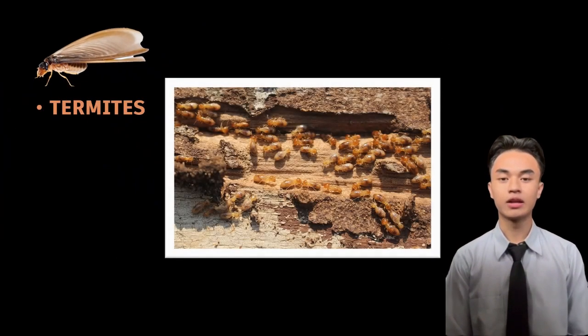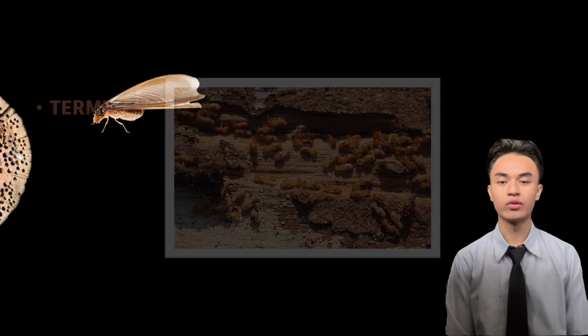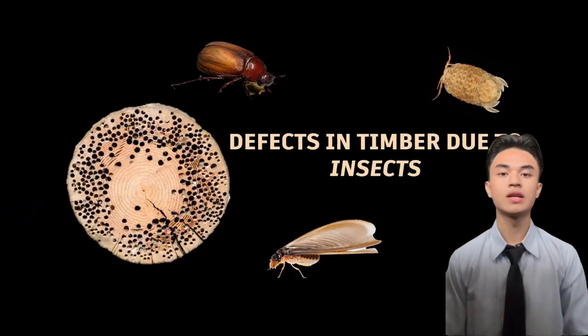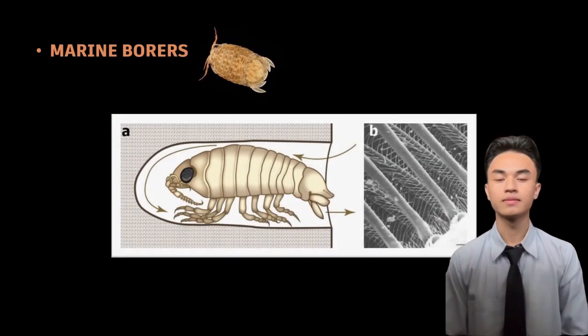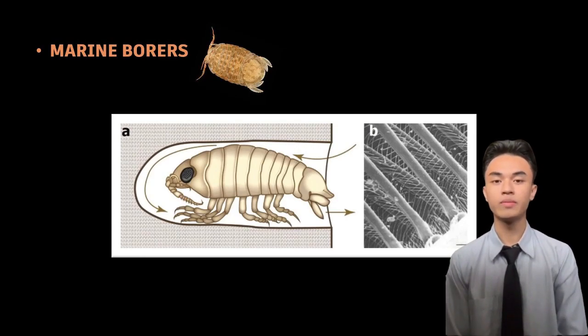Termites live in a colony. They are very fast in eating wood and make tunnels through it. Only a few kinds of wood can withstand the action of termites. Marine borers are found in salt water. They usually make tunnels in wood to take refuge or shelter. All these kinds of timber are vulnerable to this kind of insect.